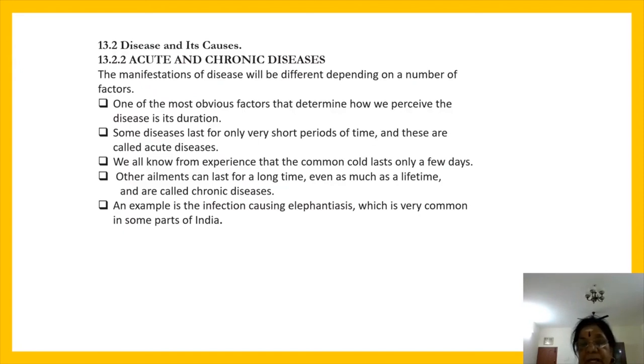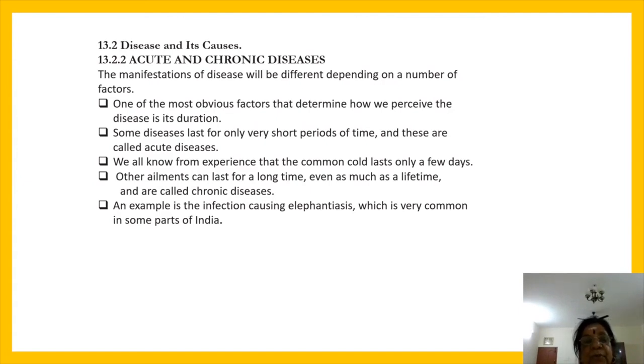Adha ipo paathomla acute and chronic disease. Enella acute common cold, typhoid, cholera, அதெல்லாம் acute disease. Chronic வந்து tuberculosis, diabetes, elephantiasis and cancer. நம்ம bookல பார்த்தோம்ல அதே தான் இப்போ மறுபடியும் ஞாபகப்படுத்துறேன்.